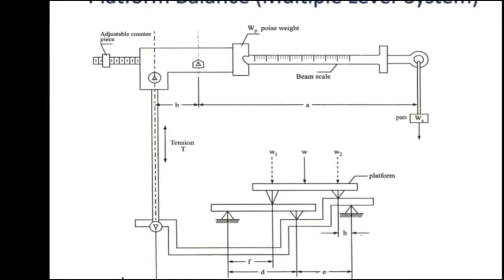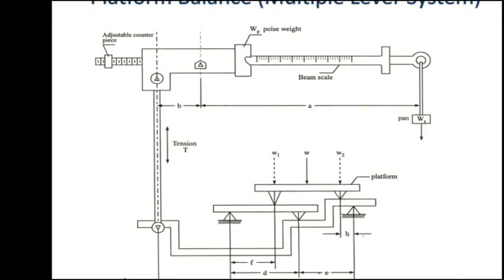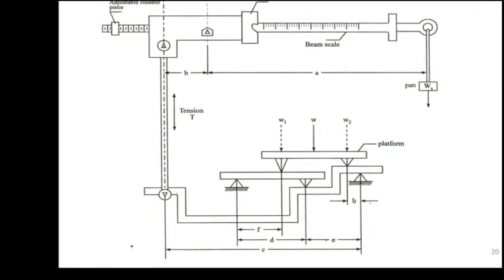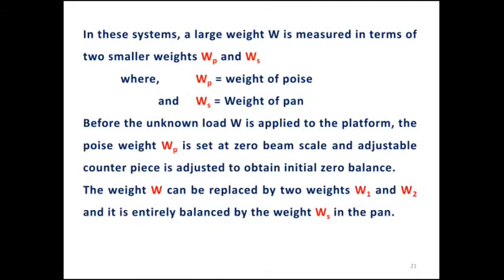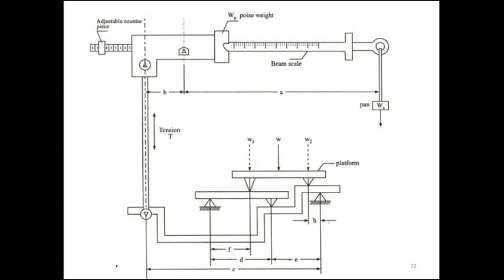There will be three weights acting: W1, the center weight W, and W2. They are placed on the platform with pivoted ends, and there will be a tension T applied on the L-shaped lever that is holding the engraved beam scale, on which the pan with the weight Ws is placed. So let us see how to measure the force here.